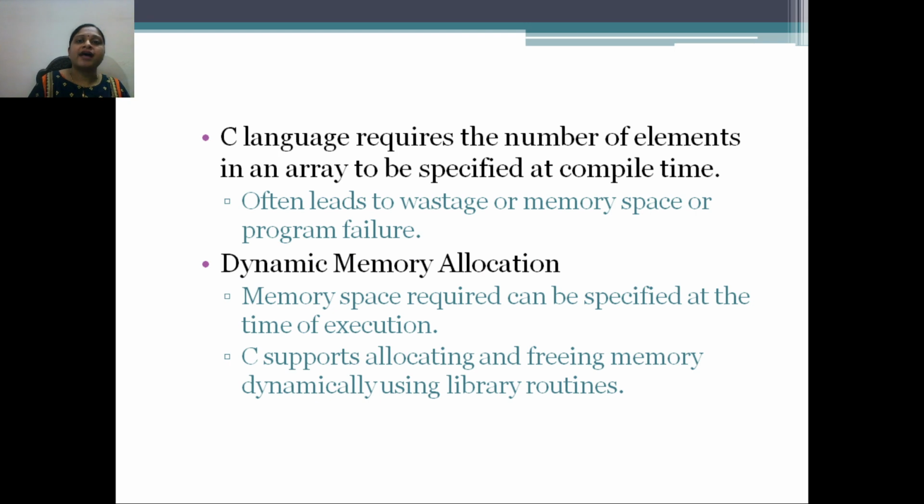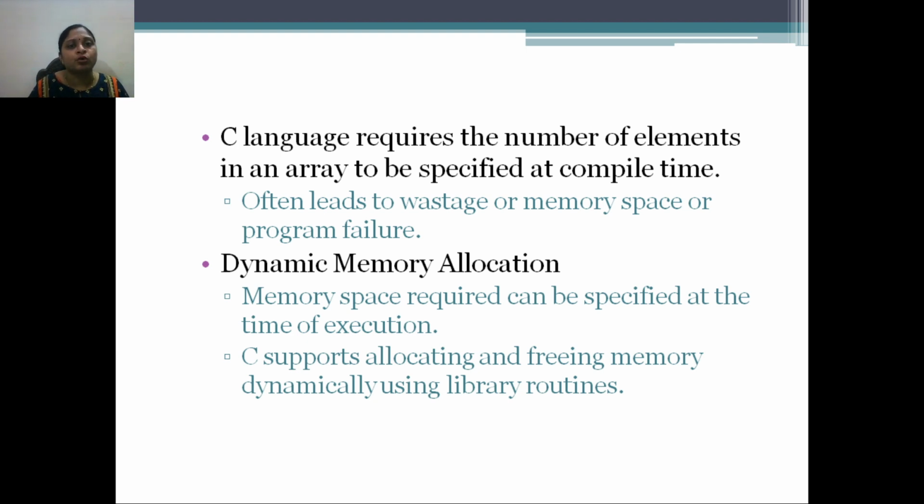C language requires the number of elements in an array to be specified at compile time. So why do we give the size of that array when we declare it?